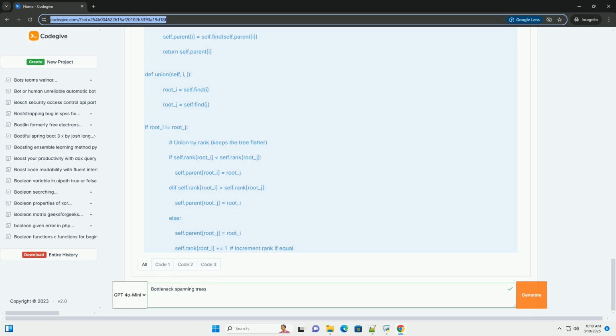After adding an edge, it checks if the number of edges in the spanning tree is equal to the number of vertices minus 1, which is the number of edges in a spanning tree. If it is, the spanning tree is complete, and the loop breaks. Finally, it returns the resulting bottleneck spanning tree. If the graph is not connected, it returns None.